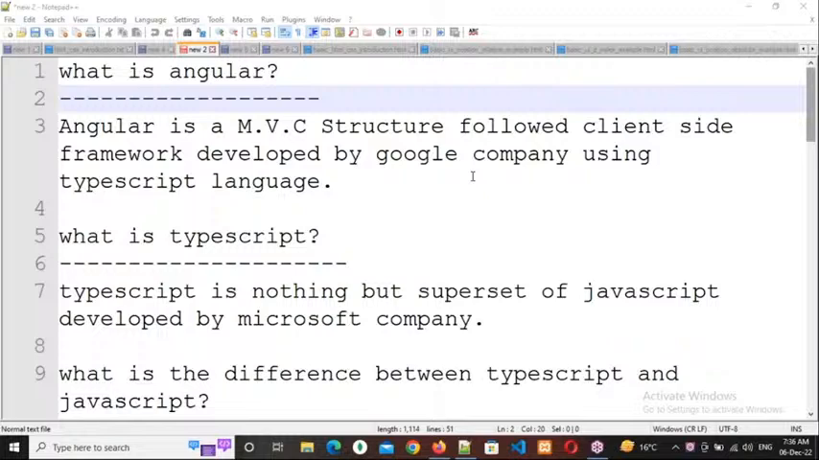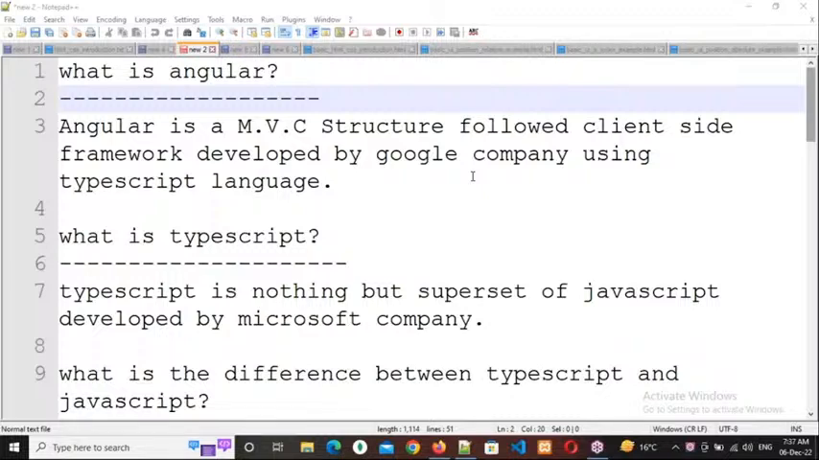So like that, which type of language have they used? TypeScript language. So we need to know about TypeScript. That's why in this course, I will discuss TypeScript also. Maybe tomorrow or the day after tomorrow onwards, we'll discuss TypeScript. Okay, everybody? Right. So what is TypeScript? TypeScript is nothing but a superset of JavaScript developed by Microsoft company.